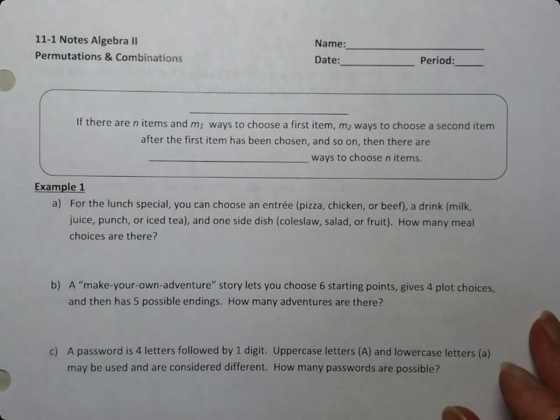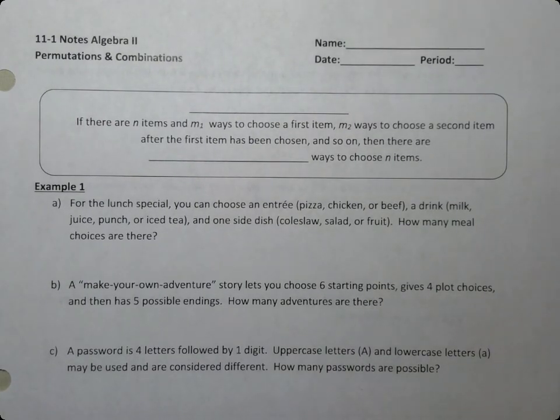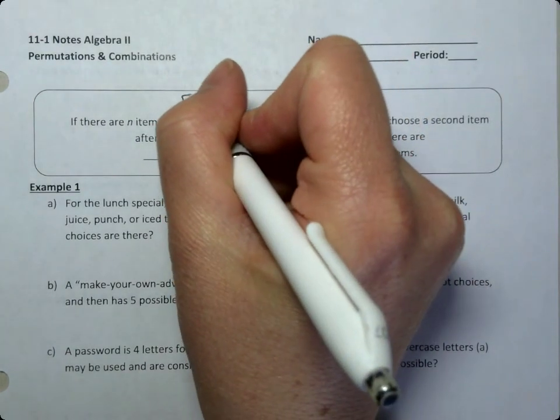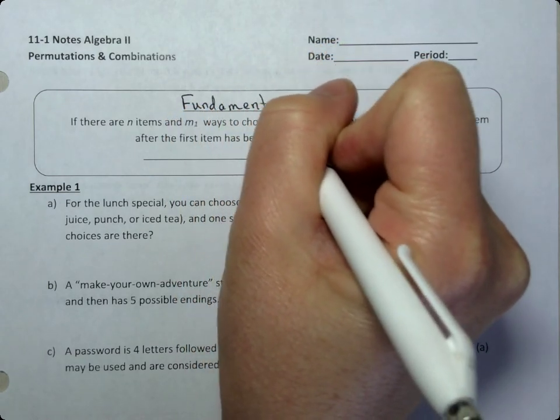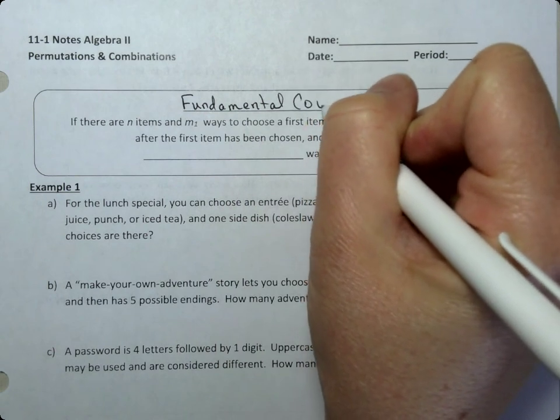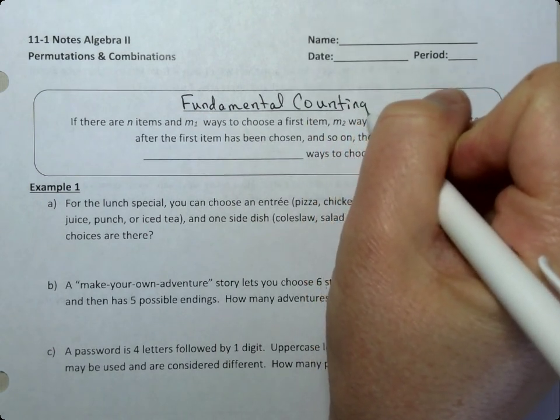We are starting our unit on probability, and today we're starting with permutations and combinations. So first we're going to talk about the idea of the fundamental counting principle.